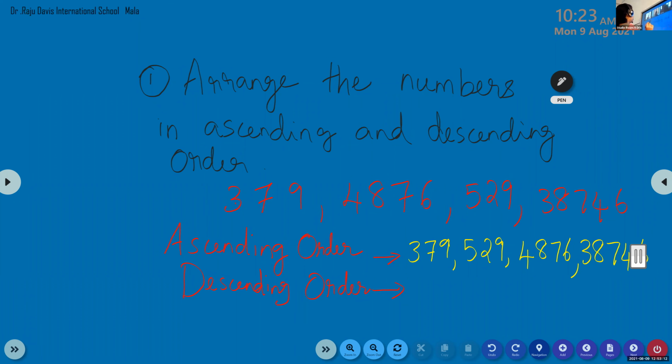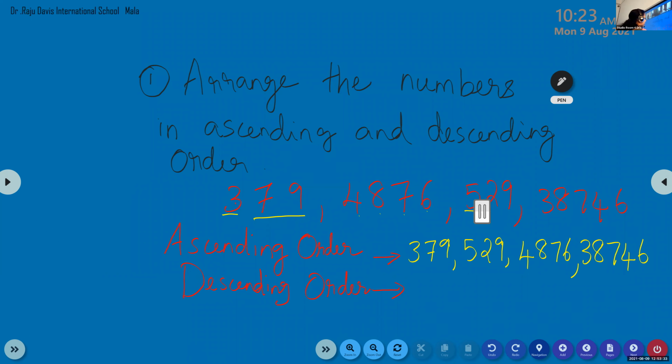First, what we have to do, count the number of digits. Here 379 has how many digits? 3 digits. And the next number, 4876, has how many digits? 4 digits. So the number with fewer digits is smaller. Among same-digit numbers we consider the first digit, 3 and 5. So 3 is smaller. Which one is the smallest number? 379.